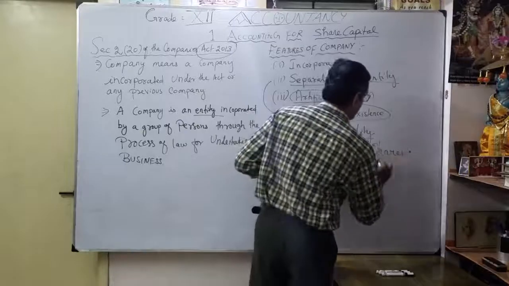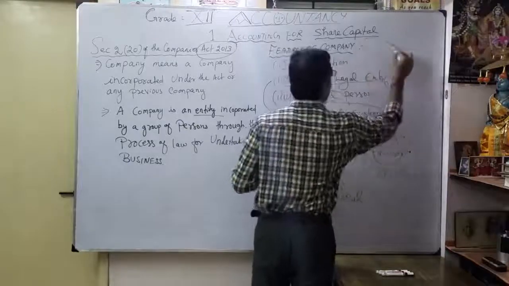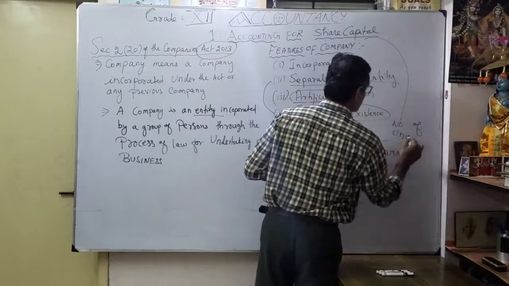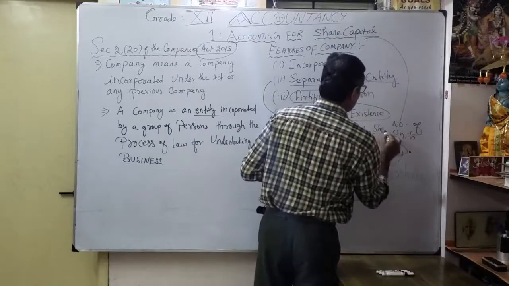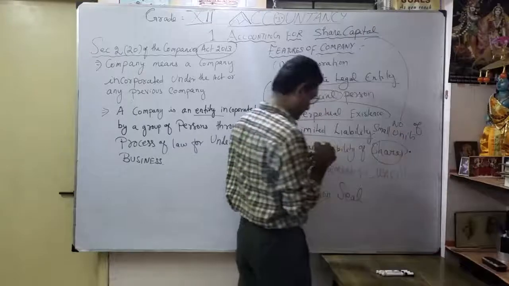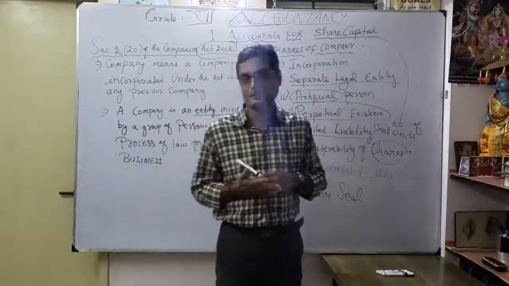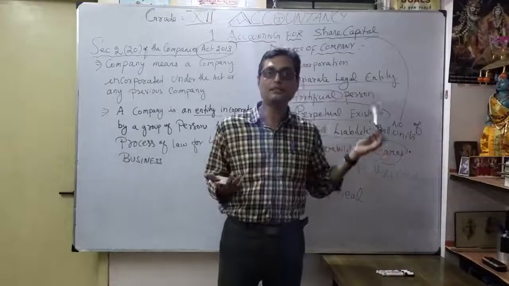What is the share capital? Make it as number of units. Small units are called number of small units, called shares. Correct. That's what transferability of shares is. You can transfer to any other person. Correct. That is the possibility in a company.